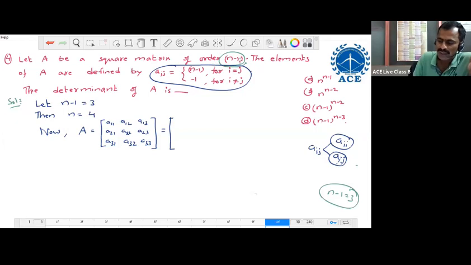For an n minus 1th order matrix, the diagonal elements equal the order only, and the other elements are minus 1. So here, it is a 3 by 3 matrix, so the diagonal elements are 3, and the others are minus 1. So the matrix is 3, minus 1, minus 1; minus 1, 3, minus 1; minus 1, minus 1, 3.